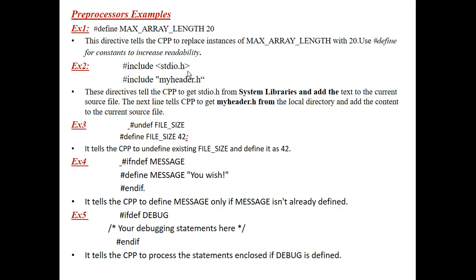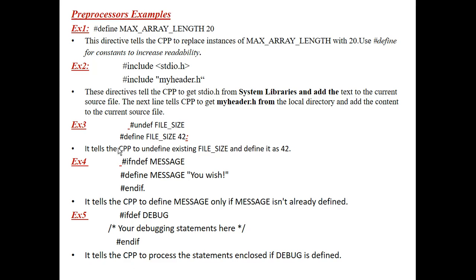Suppose the user wants to include his own header file, then this is the way: by using #include and "myheader.h" in double quotes. The double quotes specify a user-defined header file.